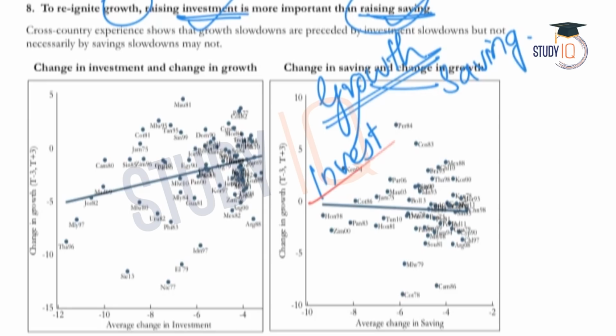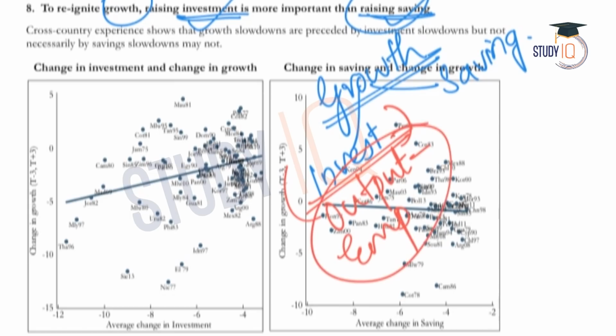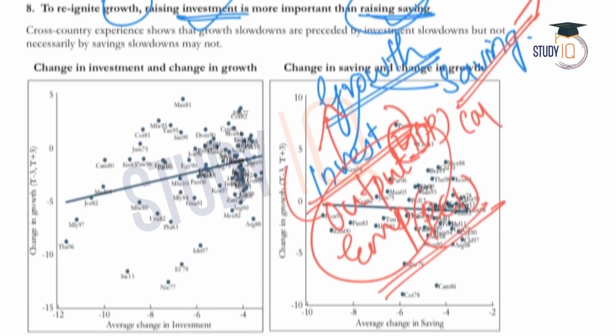Let us see how. Coming to investment, when there is more investment in the country, it will provide more output. More output will also provide more employment. Output will increase the GDP and employment will increase the per capita income. So this will add to the growth of a country. And coming to savings, more saving means more capital formation. More capital formation will lead to more investment, and more investment again will lead to an increase in output.